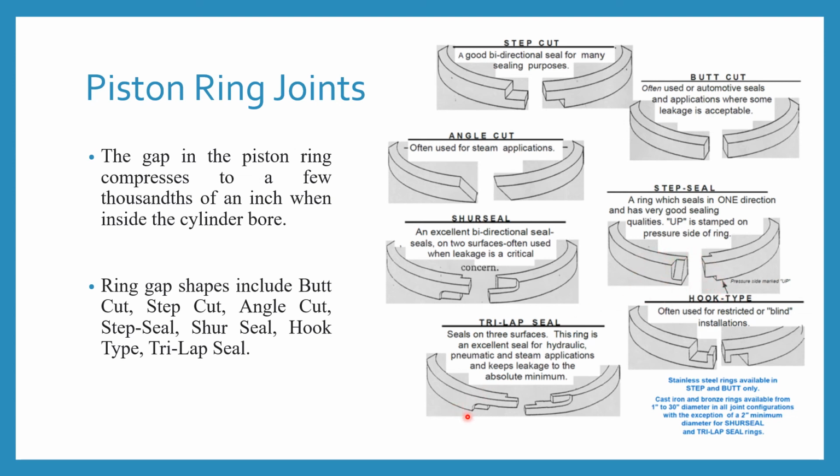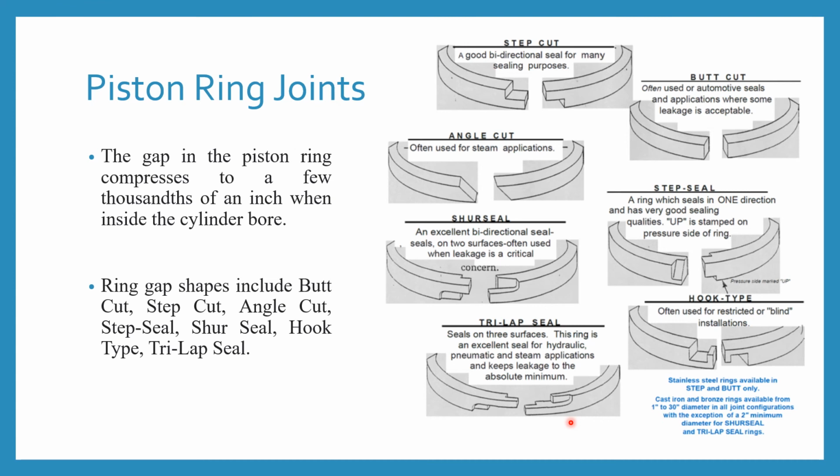Next one is the tri-lap seal. It seals on three surfaces, so 1, 2 and 3. This ring is an excellent seal for hydraulic, pneumatic and steam applications, and it keeps leakage to the absolute minimum.